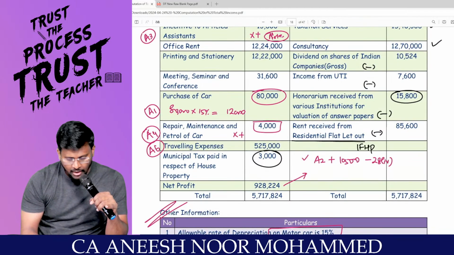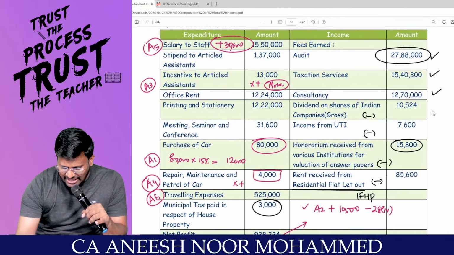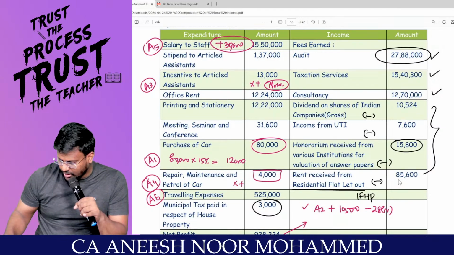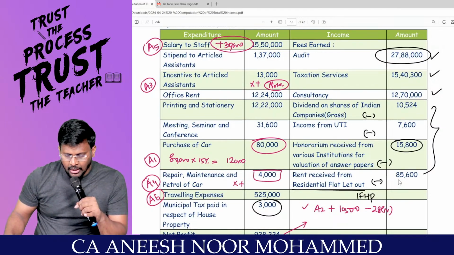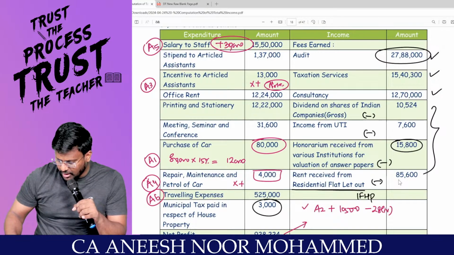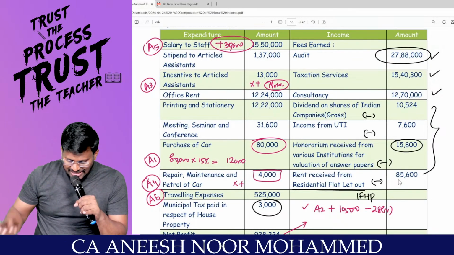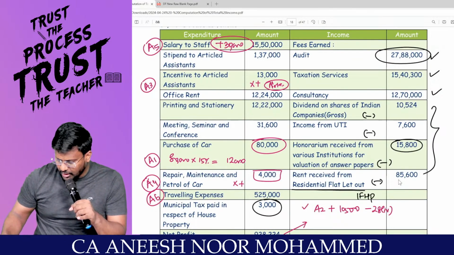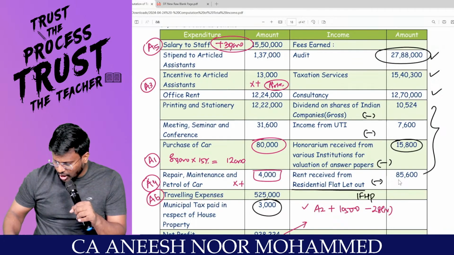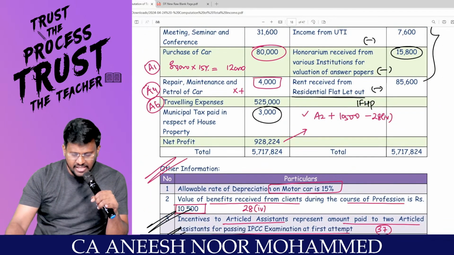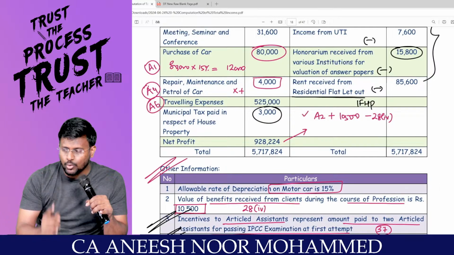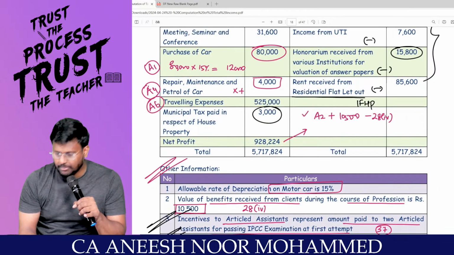Yes, sir. But unnecessary income has been credited in the P&L account. Can I remove one by one? Sir, dividend on shares of Indian company 10,524. Income from UTI minus 7,600. Honorarium 15,000. Rent of 85,600. So how much is your calculator showing as PGBP income?